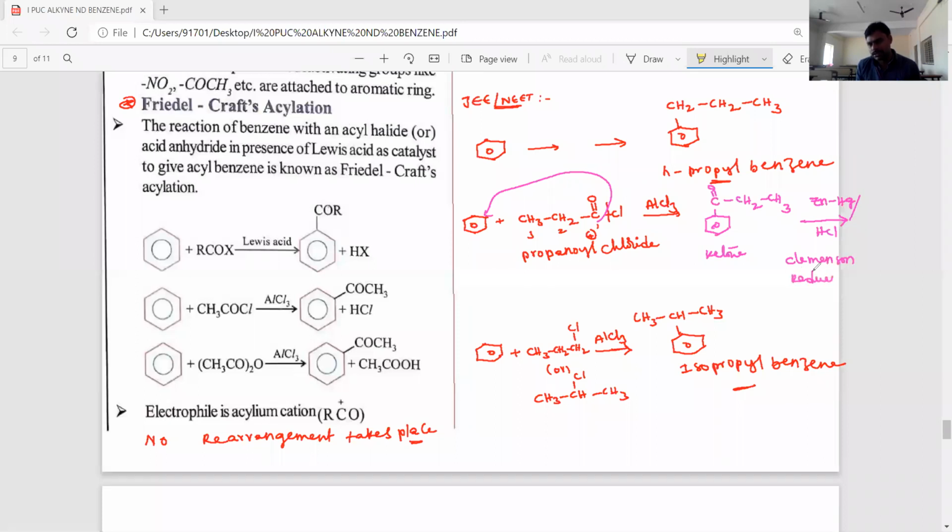Then what is the Clemmensen reduction reaction, dear students? In the Clemmensen reduction reaction, this C double bond O group is treated with ZnHg, zinc amalgam by HCl, and we will get an alkane with CH2 CH2. Like the C double bond O group is converted into CH2 group. Okay, now the product is a 3 carbon straight chain. Means its name is N-propyl benzene.